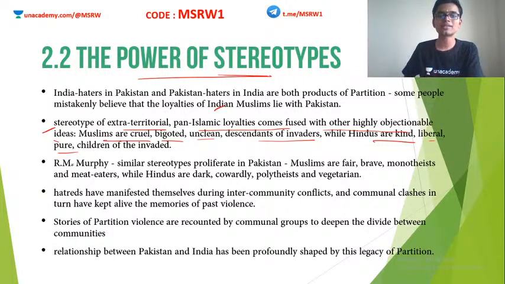What happened in Pakistan? According to R.M. Murphy, a very famous historian, the opposite happened in Pakistan. In Pakistan, Muslims were considered fair, brave, monotheists, meat eaters, etc. And Hindus were considered dark, cowardly, polytheists and vegetarian. So these kinds of stereotypes or prejudice against a religion happened and got exaggerated as a part of our partition. So hatred manifested on both sides against each other.